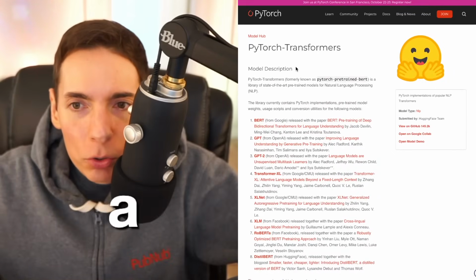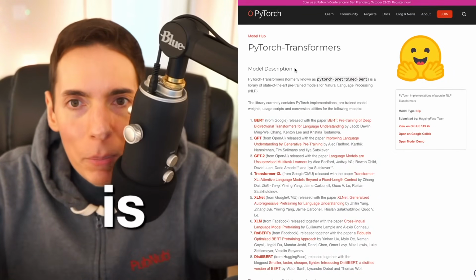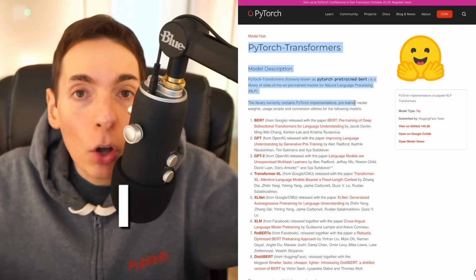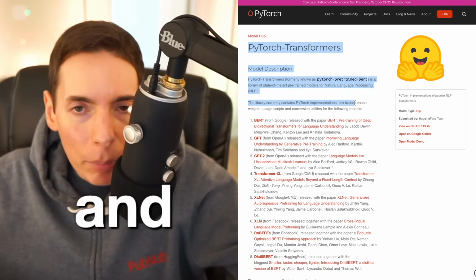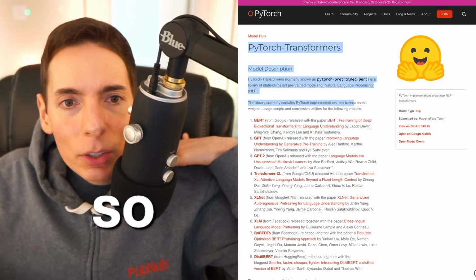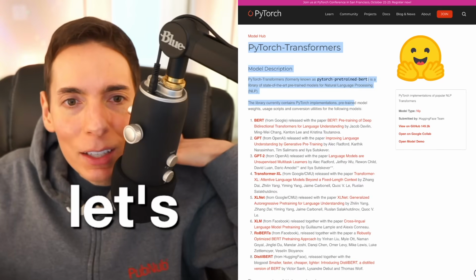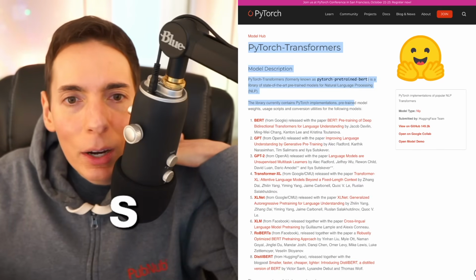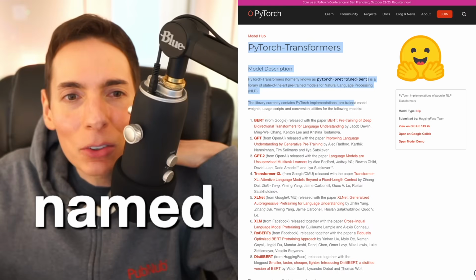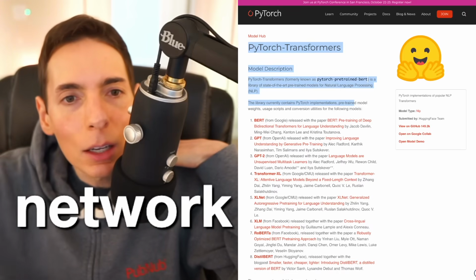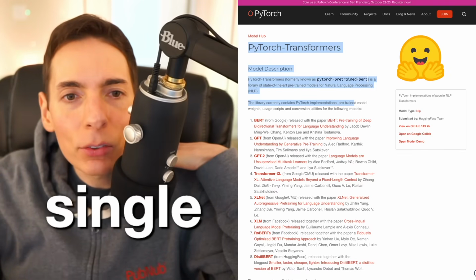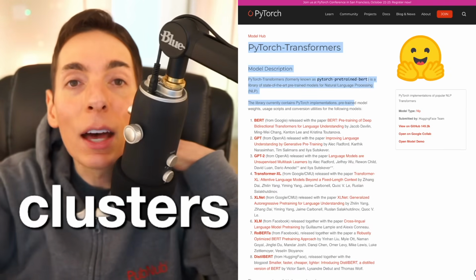PyTorch transformers is what you want to do. This is Meta or Facebook's technology, and I believe OpenAI and Anthropic use it as well. Yeah. So see here, Alfie, let's build an SNN in Rust, a brain-inspired neuromorphic neural network named Spiking Neural Network. Oh, Spiking, I remember Spiking Neural Network, which can train and work on a single battery instead of millions of GPU clusters. That sounds cool.